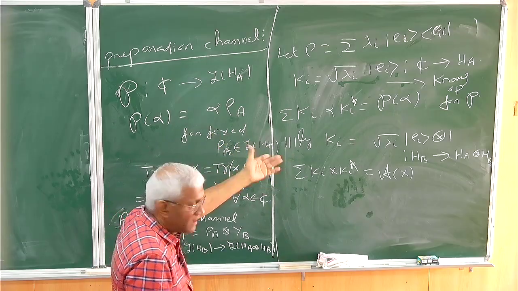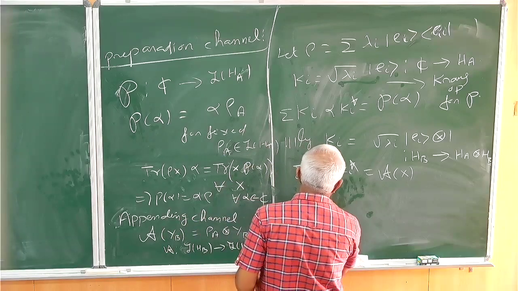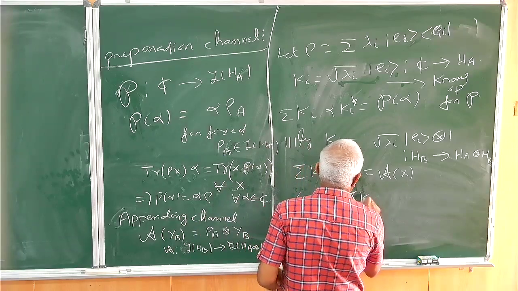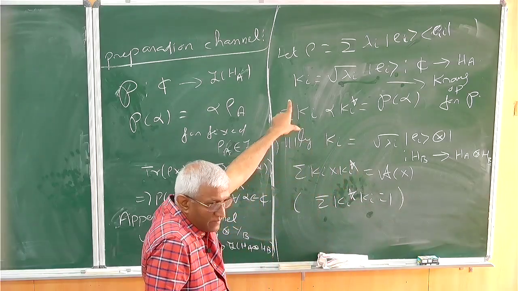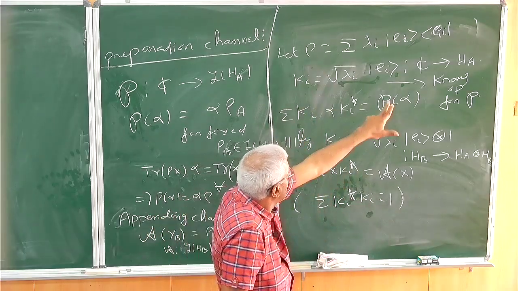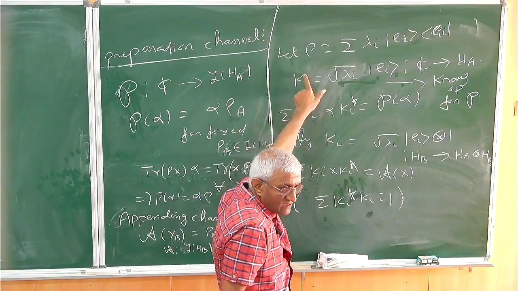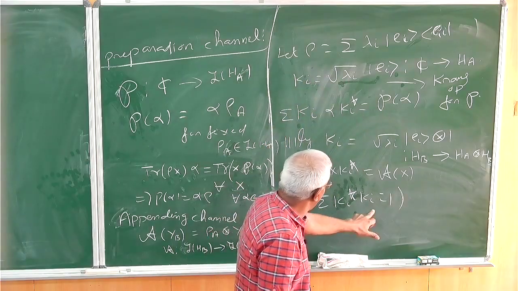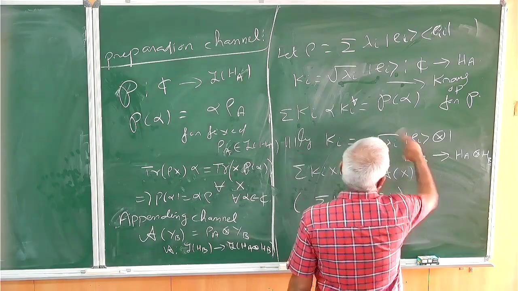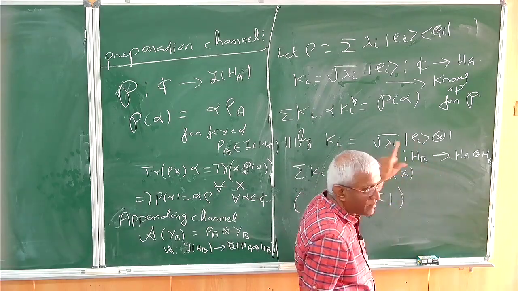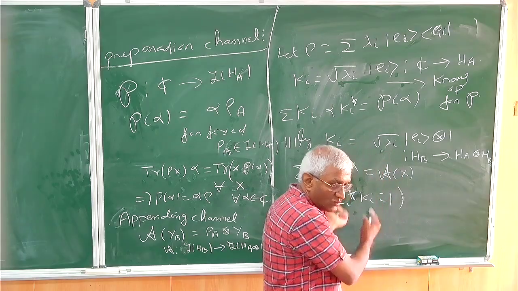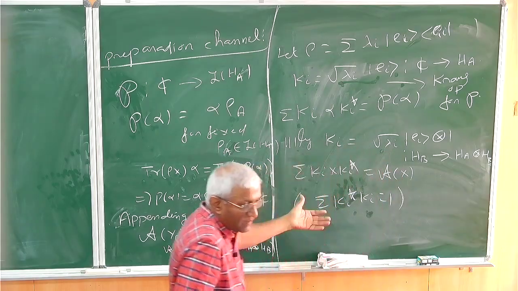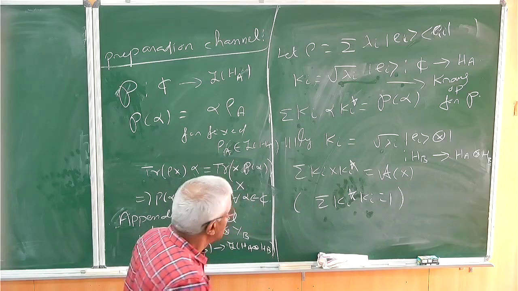Directly you can verify, or you can verify that summation K_i star K_i equals 1, the identity operator. That also you can verify, because summation lambda_k should be equal to 1, because the trace of this is equal to 1. If you take K_i star K_i, it will become the E_i inner product, which is 1, and the summation of lambda, you will get that is equal to 1. Okay, so I hope I don't have to write. So it's clear. Okay, so it is trace preserving.